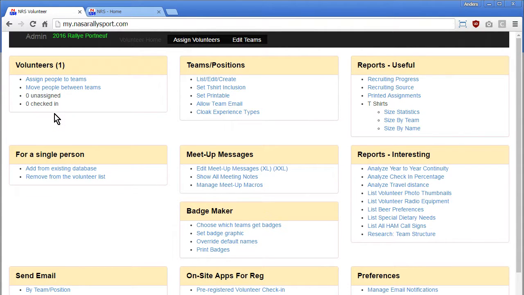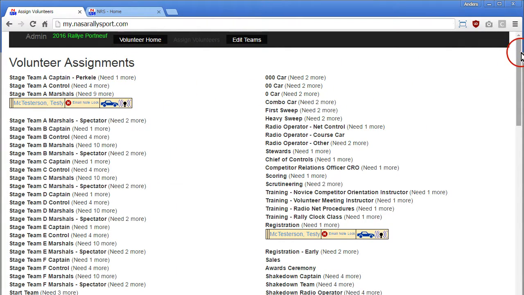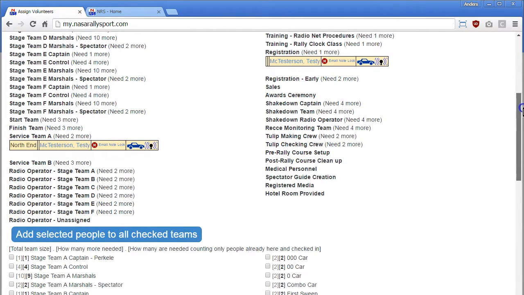And that's assigning volunteers. The most powerful part of this is really the idea that you can assign people to multiple teams. This lets you manage things like lodging for the officials: you'd be managing this as a team and making notes on what rooms they were assigned.